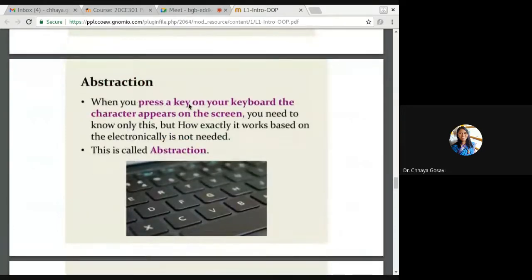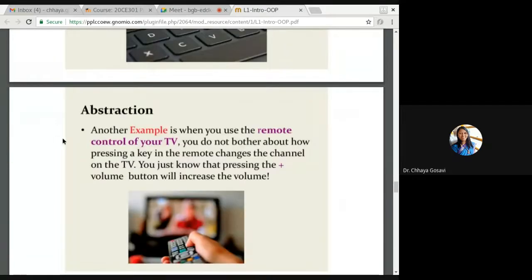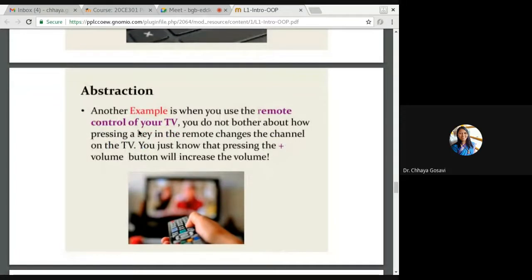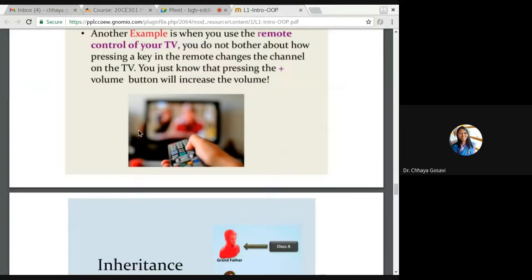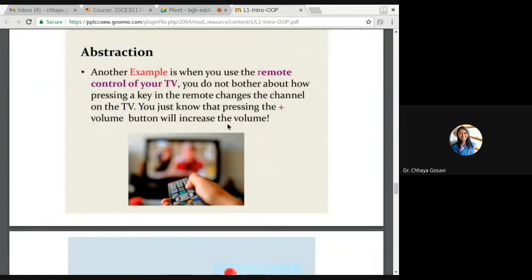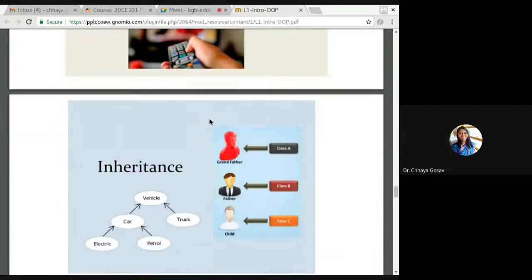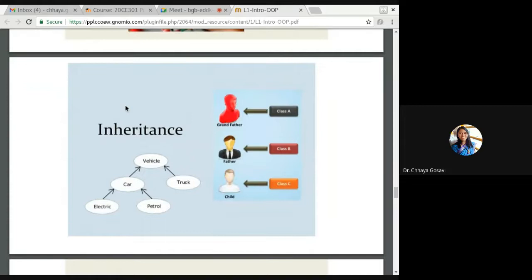So when you press a key on your keyboard, the character appears on the screen. You need to know only this. So if I press A, A will appear. If I press B, B will appear. But how exactly it works electronically is not needed. That is hidden. This is called abstraction in simple words. Another example is a TV remote. Just as I explained to you about the LCD, when I press plus, it will change the volume. So we talked about encapsulation and abstraction.